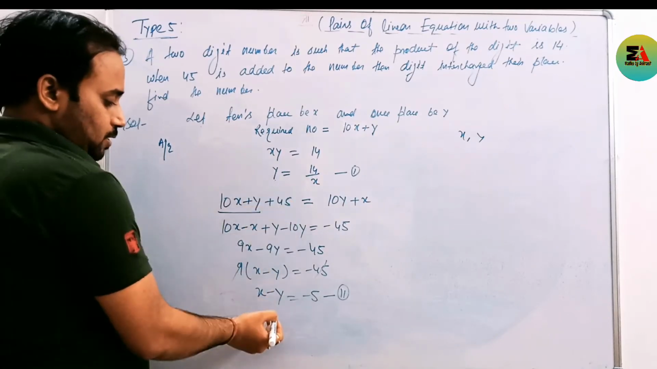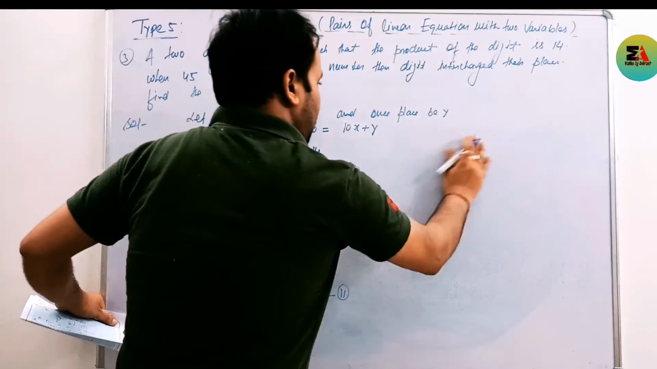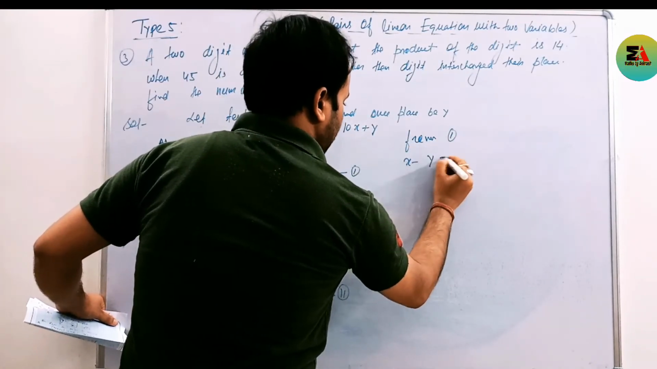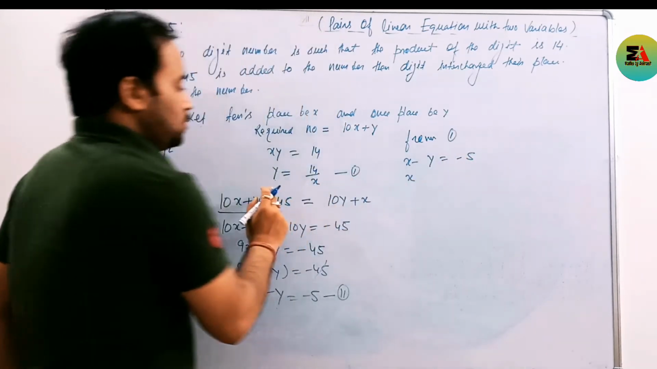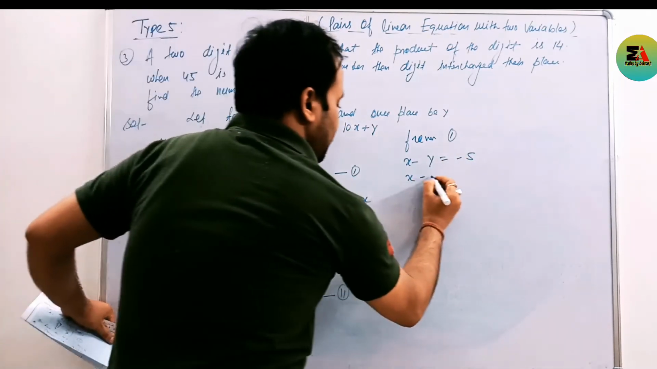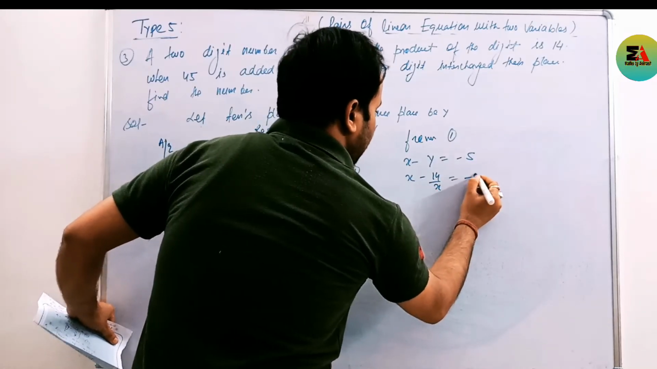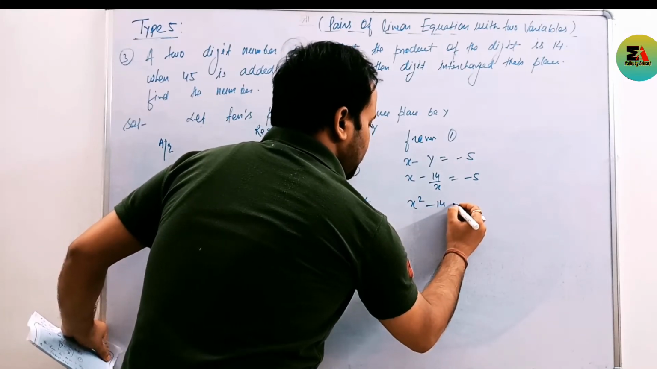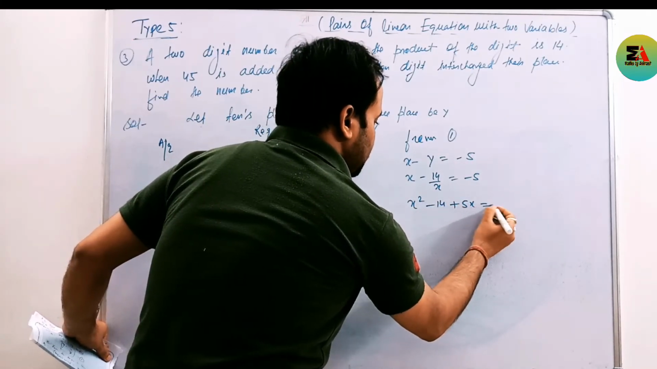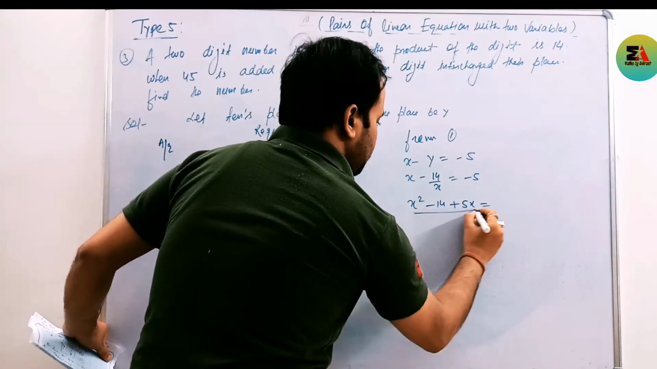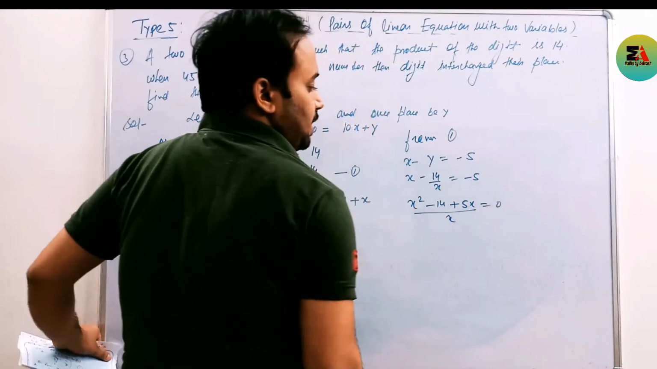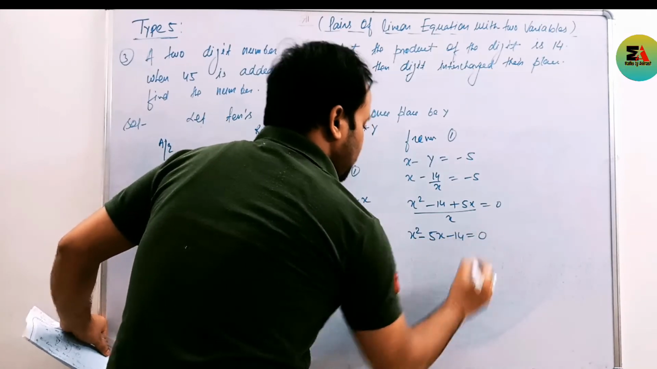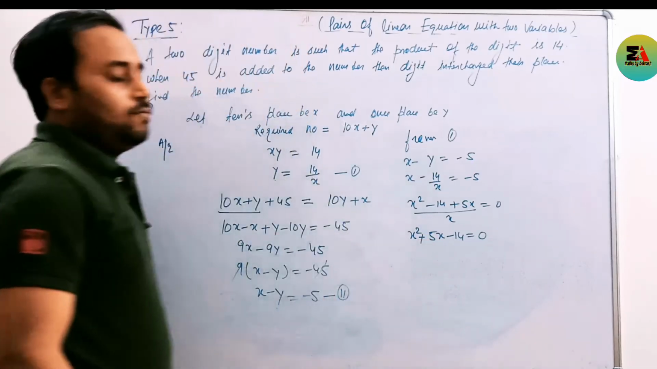Now see, from first, in place of y, what do we write here? Now, here you have to write from first, x minus y is equal to minus 5. So, from first, the value of y will be 14 by x. So x minus 14 by x equals minus 5. Now, taking LCM, it becomes x square minus 14 and this 5x comes here, plus 5x equal to 0. Therefore, the required equation will be x square plus 5x minus 14 equal to 0.